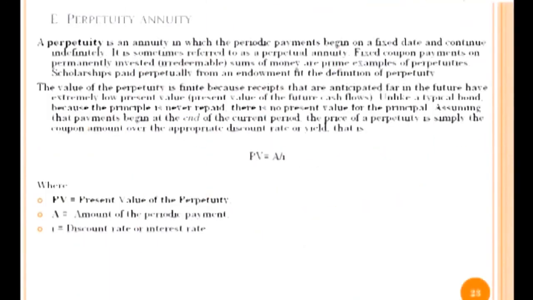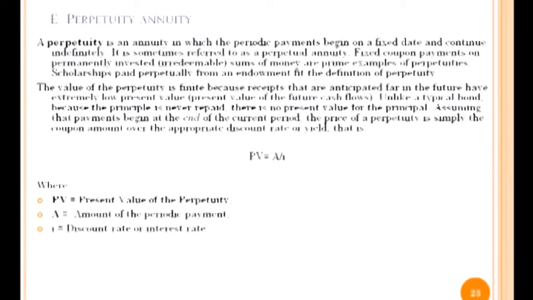A perpetuity is an annuity in which the periodic payments begin on a fixed date and continue indefinitely. It is sometimes referred to as a perpetual annuity. Fixed coupon payments on permanently invested sums of money are prime examples of perpetuities. Scholarships paid perpetually from an endowment fit the definition of perpetuity. The value of a perpetuity is finite because receipts that are anticipated far in the future have extremely low present value.